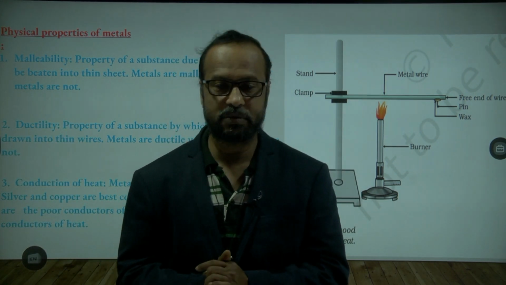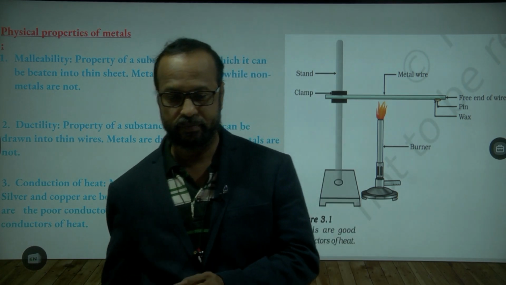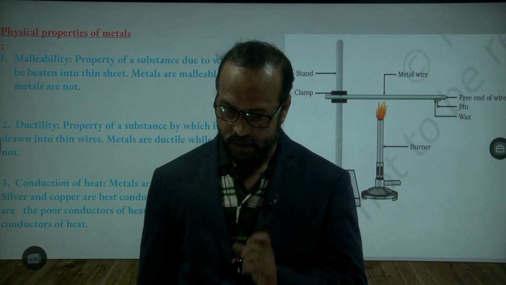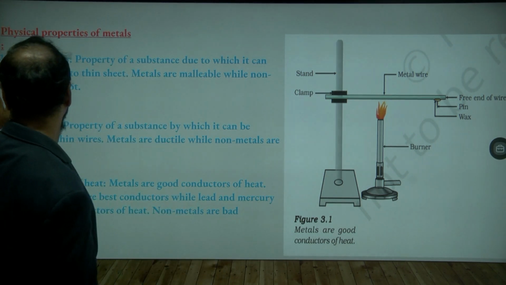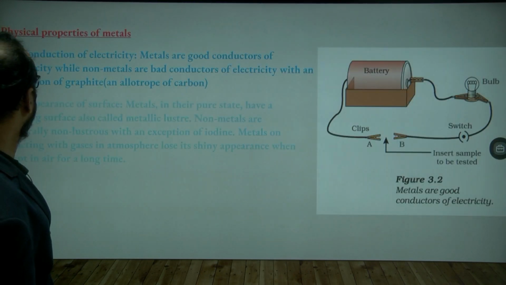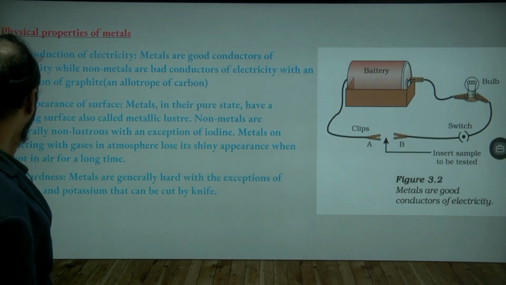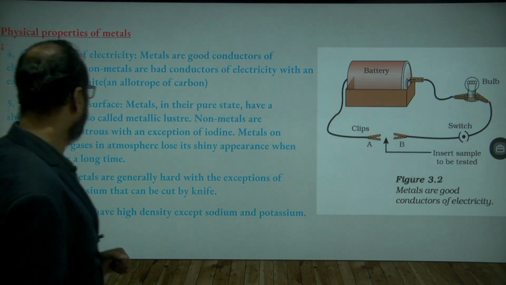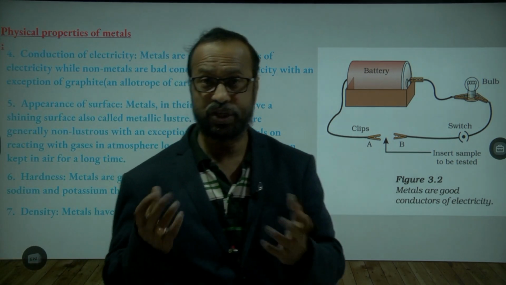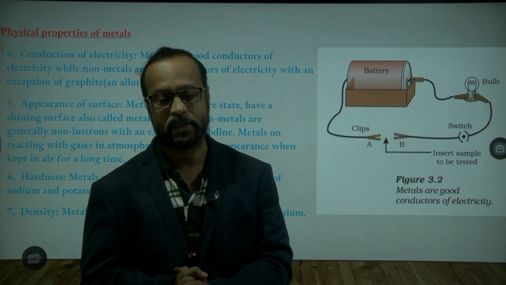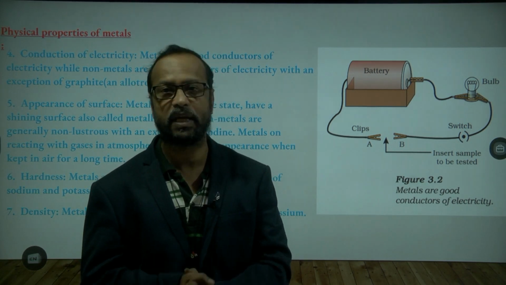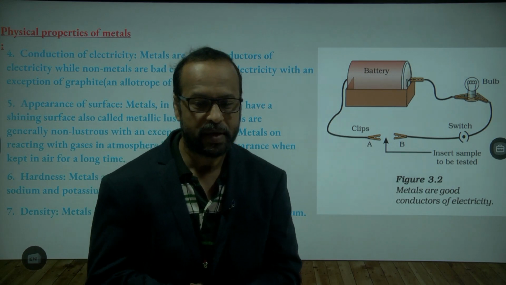Next, conduction of heat. Metals are good conductors of heat and electricity also. Then, appearance: metals are very shiny. Whenever you cut a metal freshly, it looks shiny, and this property is called luster.